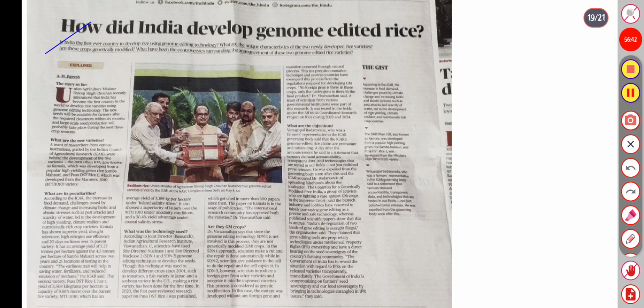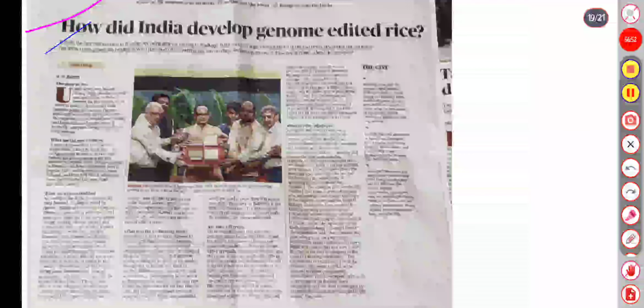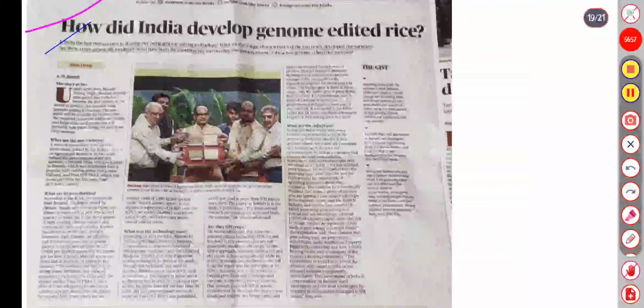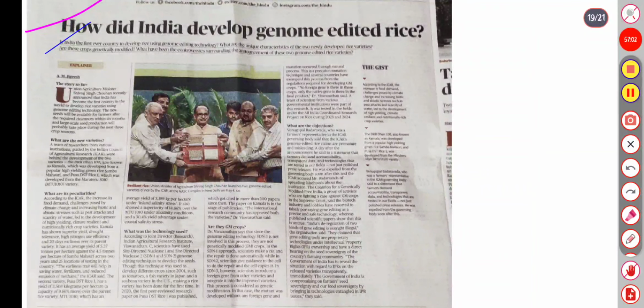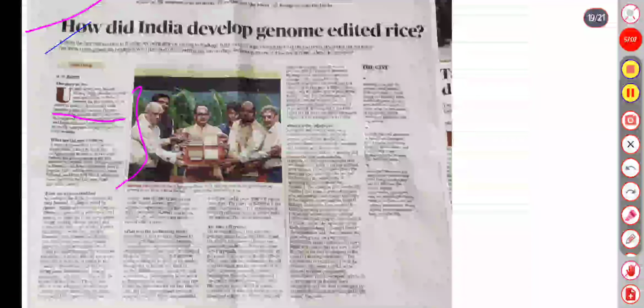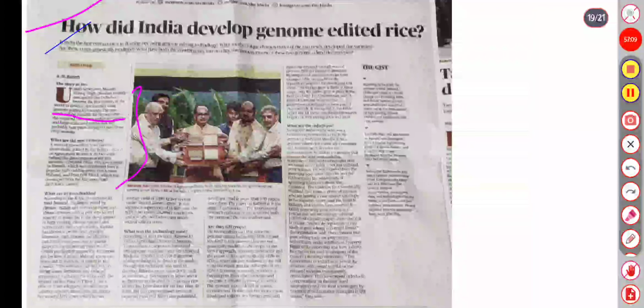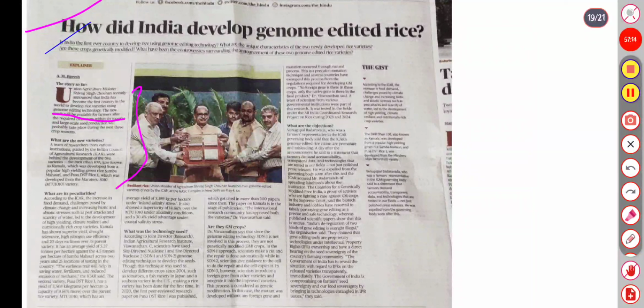So moving to the next, it is about how India developed genome-edited rice. Here I found it important how the genome-edited rice is used. It may not be asked directly, but it can be used in a mains answer also. India has become the first country in the world to develop rice varieties using genome editing technology. The farmers, after the required clearance and 6 months of large-scale seed production, will take it during the 3 crop seasons. ICAR has developed 2 varieties here: DRR Dhan 100.